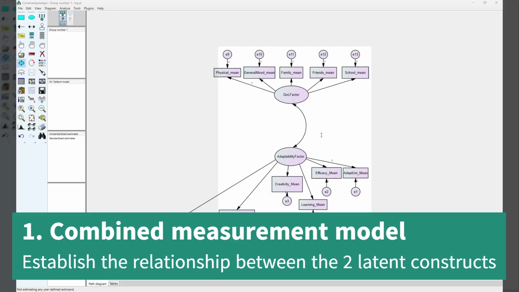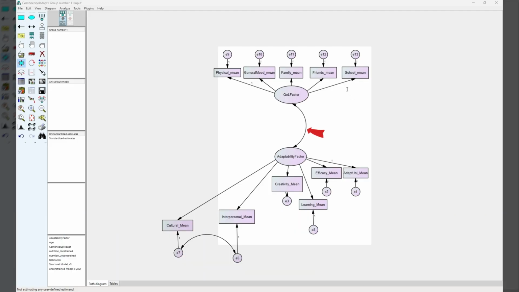Combined measurement model. This involved the finalized adaptability and QOL measurement models, whereby we first did the two ones. Now we combine them into a single model with the two latent factors permitted to correlate, hence the double-sided arrow in the middle, in order to establish discriminant validity and provide an initial test of association prior to specifying directional structural paths. The combined model retained acceptable fit once we ran the calculated estimates, whereby we have a CFI of 0.93 and a TLI of 0.909.